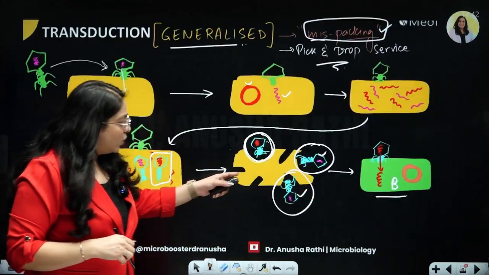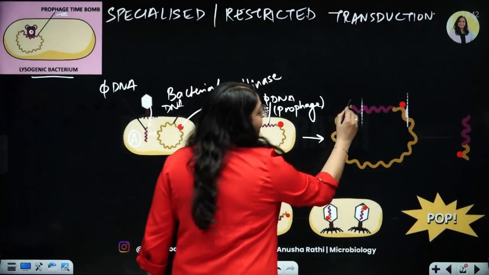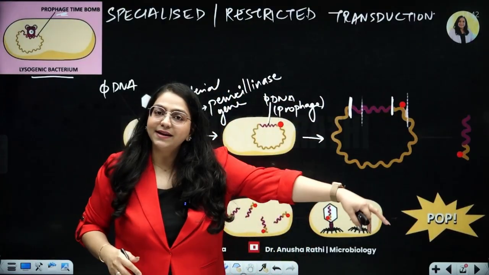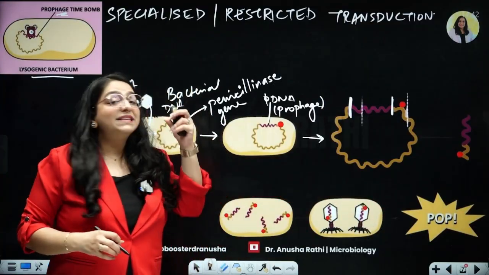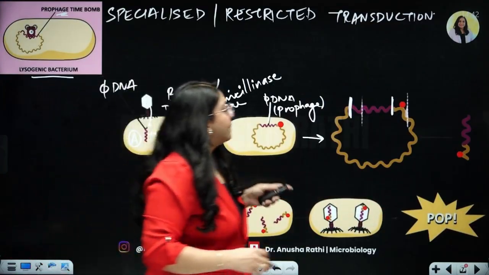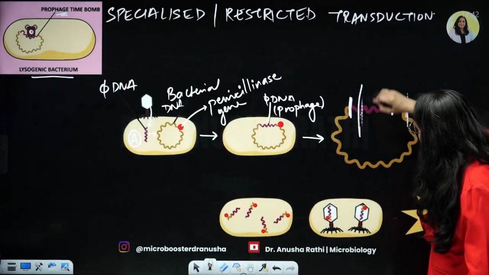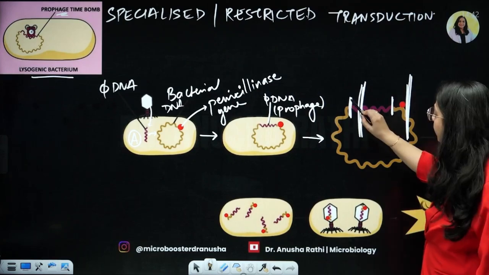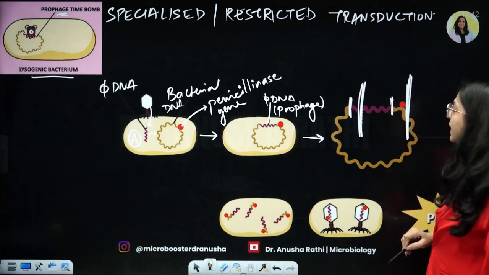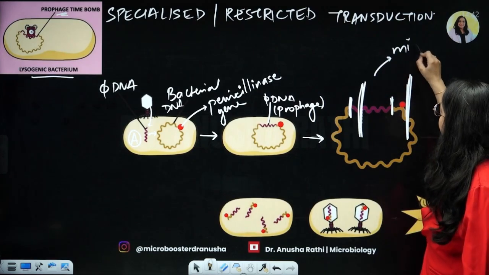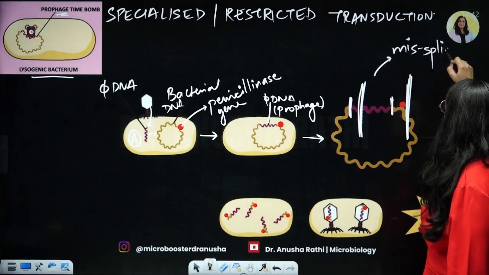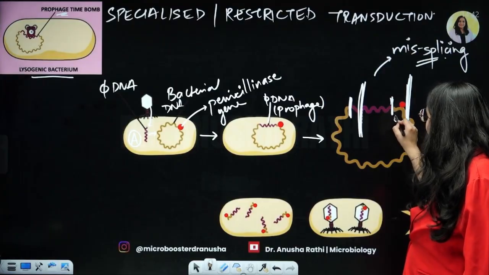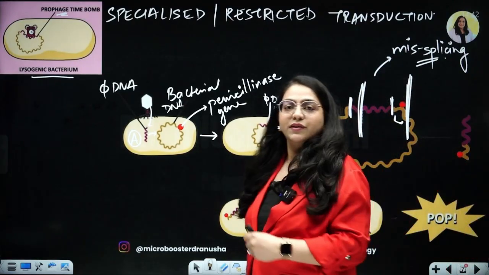Similarly, over here, the pink should break off from the yellow and multiply and enter into the lytic cycle. But as a mistake, what is happening? It breaks off from this point. Instead of breaking off from this point, it breaks off from this point. So this is called as mis-splicing. Because of this mis-splicing, a little portion of the bacterial DNA has also been taken along with.